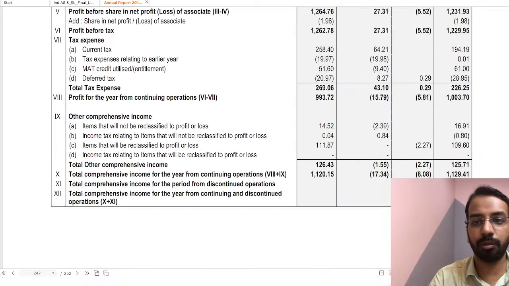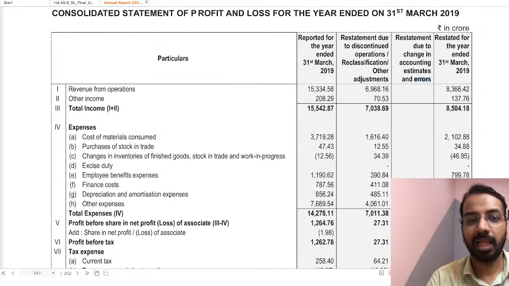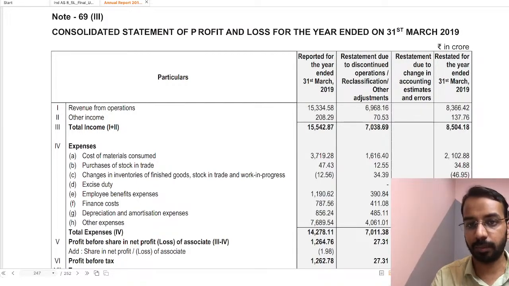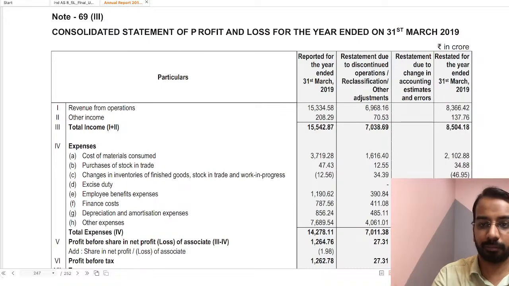So this is one example where you can see. So this is 1920 P&L. Okay, this is 1920 P&L. This is 1920 financial statements. Now what they have done is there is some error, and there is a change in accounting estimate, whatever it is. Now, because of that error, what are all the impacts?